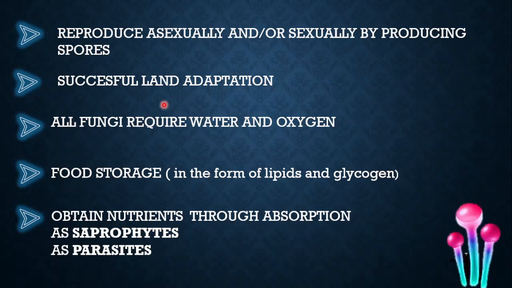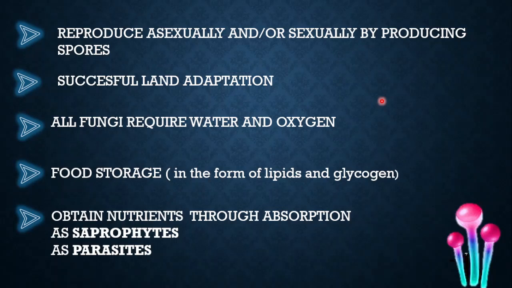All fungi require water and oxygen. They love growing in a moist environment and in aerobic conditions. Talking about food storage in fungi, it is the same as other members of the kingdom. They store food in the form of lipid and glycogen. They obtain nutrients through absorption. They are absorptive chemoheterotrophs.